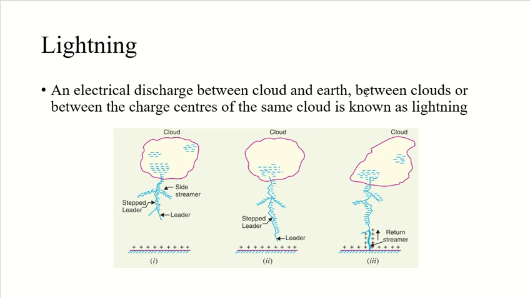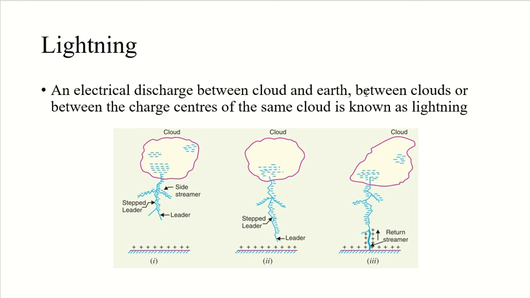Basically, it is a huge spark which takes place when clouds are charged to a high potential with respect to earth or neighboring clouds, or even different charge centers of the same cloud. And the dielectric strength of the neighboring medium gets destroyed.